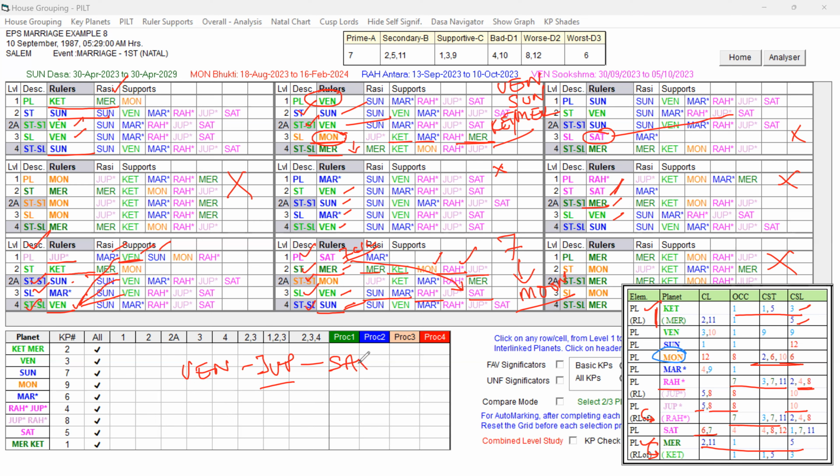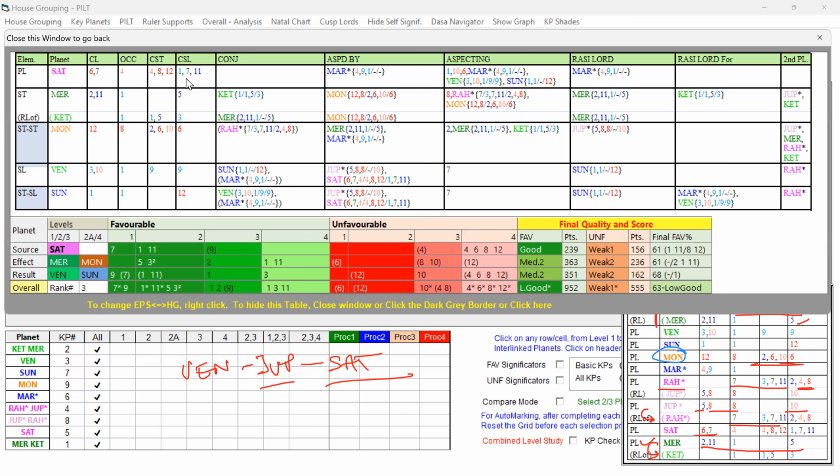Next comes the Saturn, because Saturn is in the star of Mercury, a strong favorable key planet. So 7, 2, 11, 1, 5, all are going to be good in the planet level and star level signification, supported by the Venus, which is going to further support. So whenever we have such confusion, we can open the EPS table in the PILT table itself. EPS table of the Saturn, how it is present. Open that Saturn. You can see Saturn is having favorable and mixed significators, unfavorable also, but the star level planet is supporting the favorable.